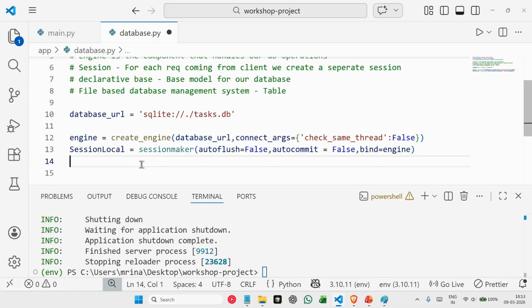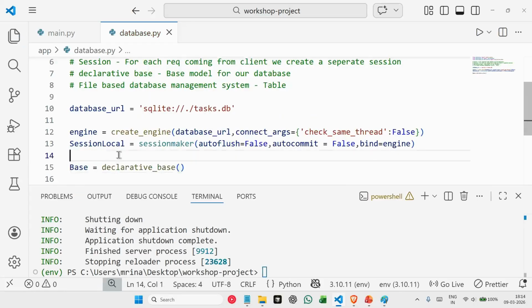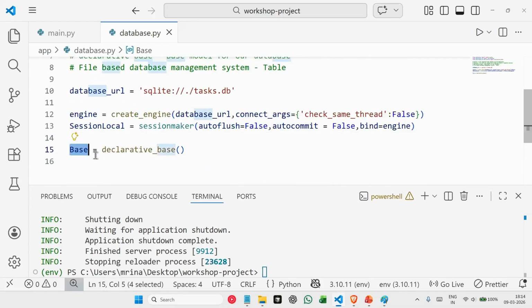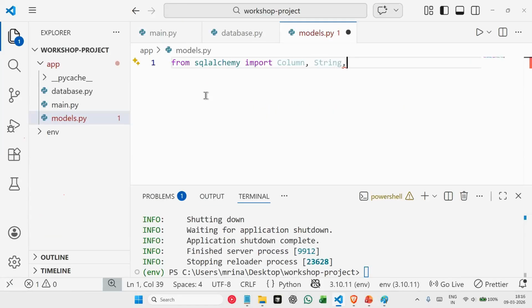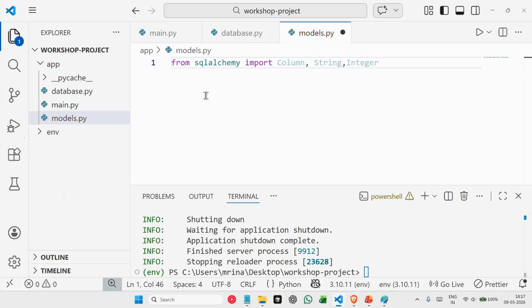So in this line, I'll say base is equal to declarative_base. Whatever base model that SQLAlchemy is providing, I'm taking that base model and saving it inside the base variable. Now next step will be to define our table columns. So we're importing Column, we're importing String, Integer, and we'll also be using Boolean.